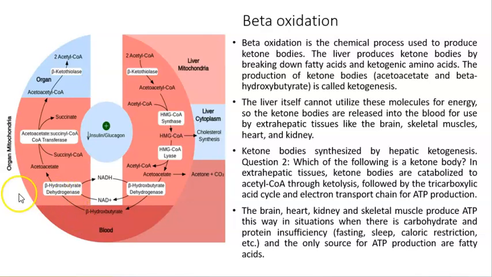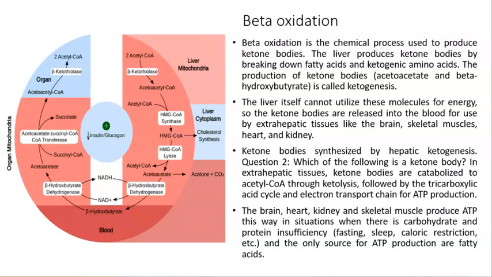Extrahepatic tissues is what is being displayed on this side of the figure. For example, the brain. So the brain will take the beta-hydroxybutyrate, which is a ketone body, and through a series of chemical reactions is going to get acetyl-CoA. The formation of acetyl-CoA from ketone bodies is called ketolysis. Acetyl-CoA will enter the Krebs cycle, and the Krebs cycle will continue with the electron transport chain for ATP production.